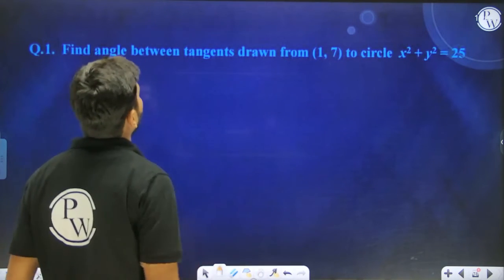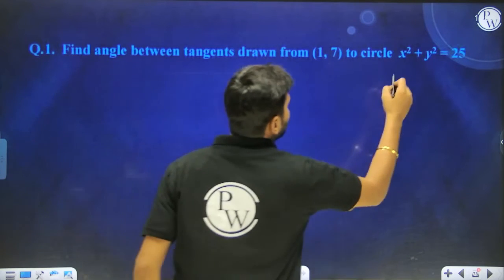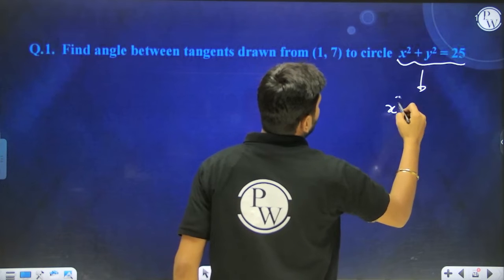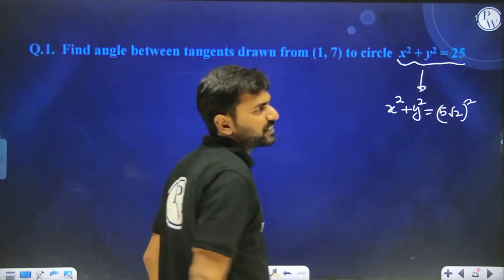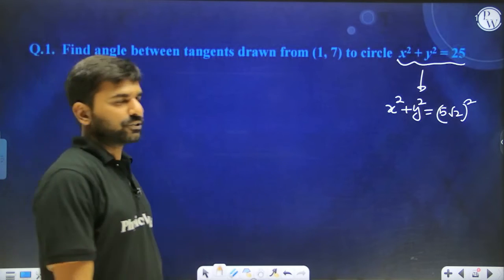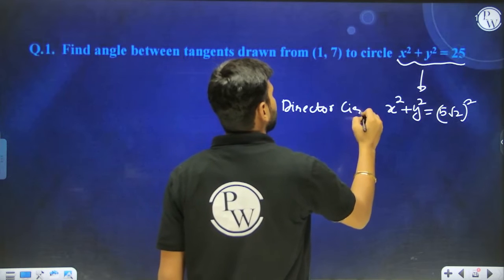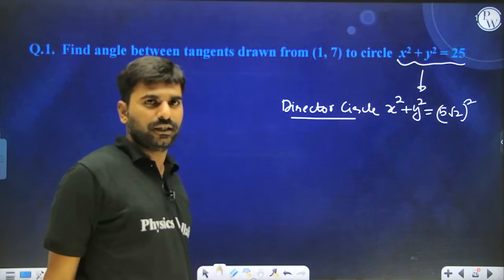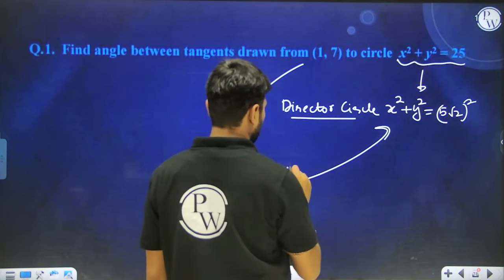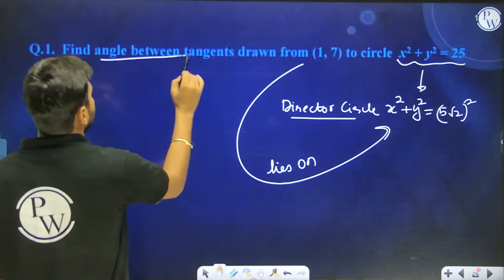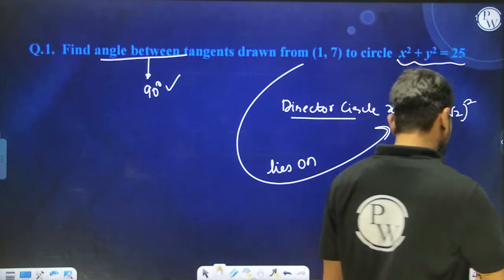Find the angle between the tangents from the point 1 comma. Can we write down the director circle of this particular circle? The director circle is going to have radius 5 root 2, since this circle has radius 5. So this is going to be our director circle, a concentric circle with the same center. This point lies on the director circle, which means the angle between the tangents is going to be 90 degrees. Yes or no? This is one way of solving this particular question.